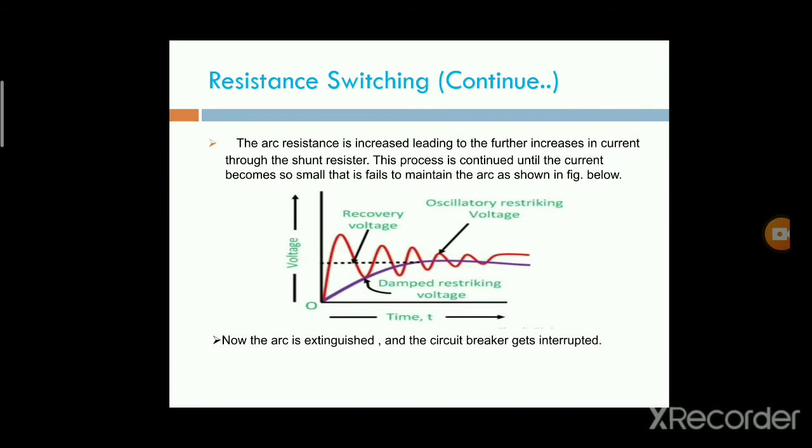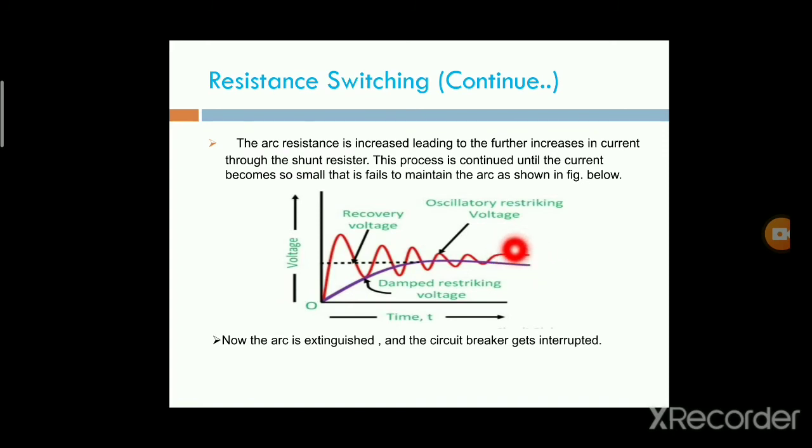Next, the arc resistance is increased, leading to a further increase in the current through the shunt resistor. This process is continued until the current becomes so small, equal to the zero position, that it fails to maintain the arc. That will be observed in the figure shown below. That is the arc action, that is the zero position.